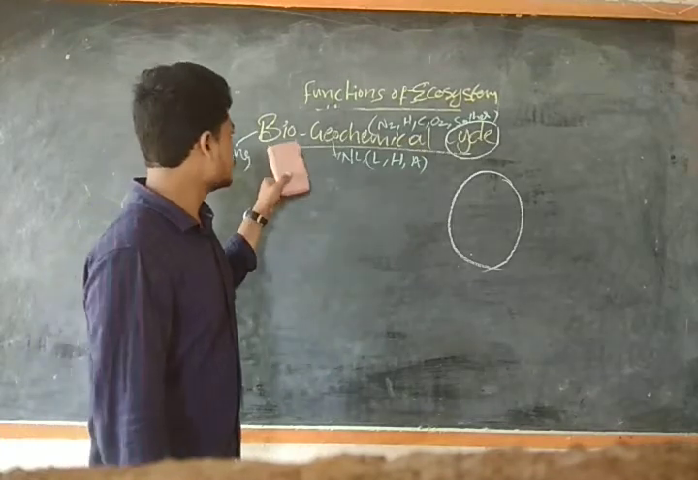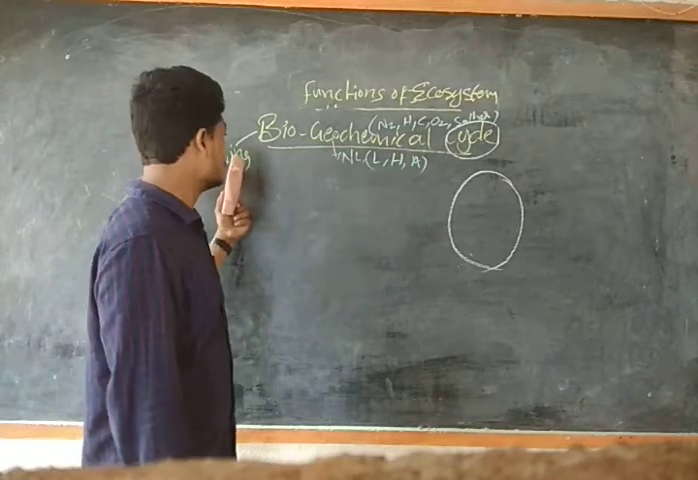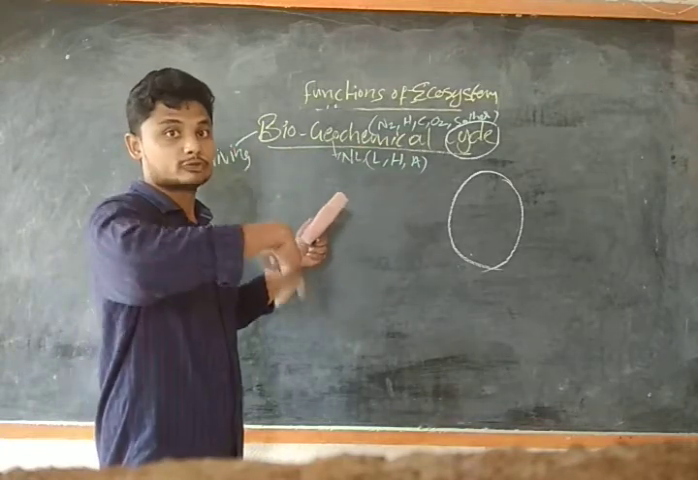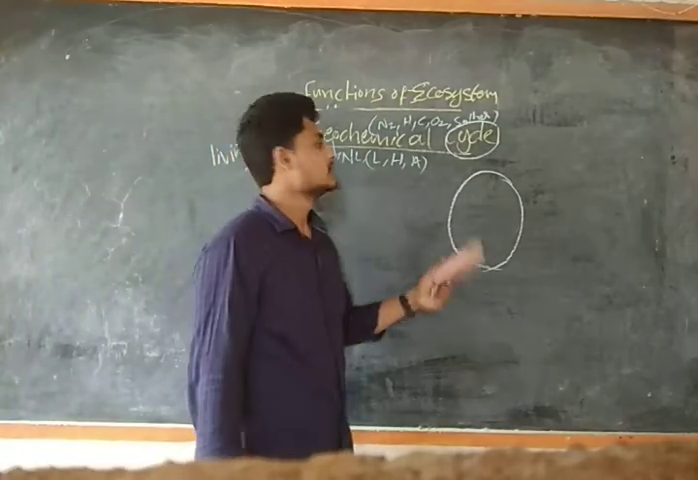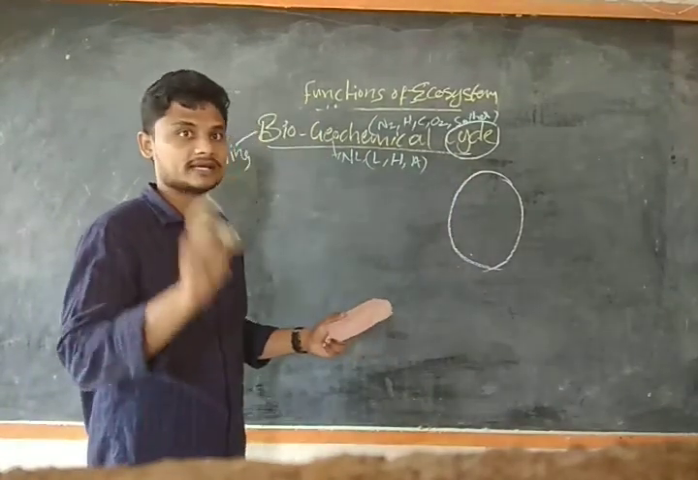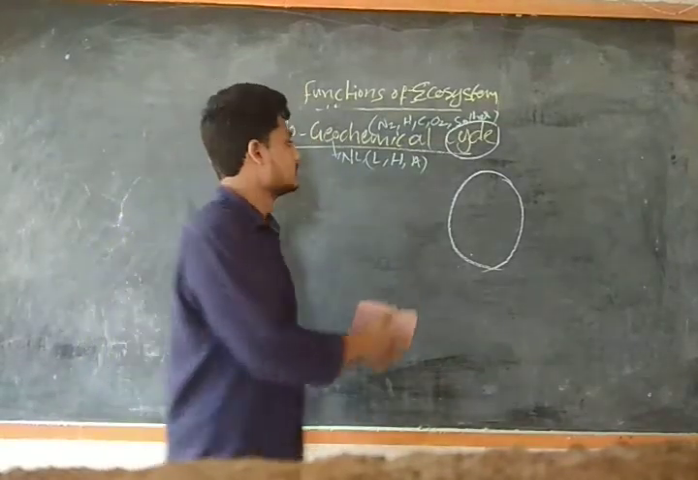So in this biogeochemical cycle, the chemicals that are used by the living and the non-living should again be added to this cycle. This process is known as the biogeochemical cycle. That is the importance of the cycle. So we will see how this gets added back into the system.